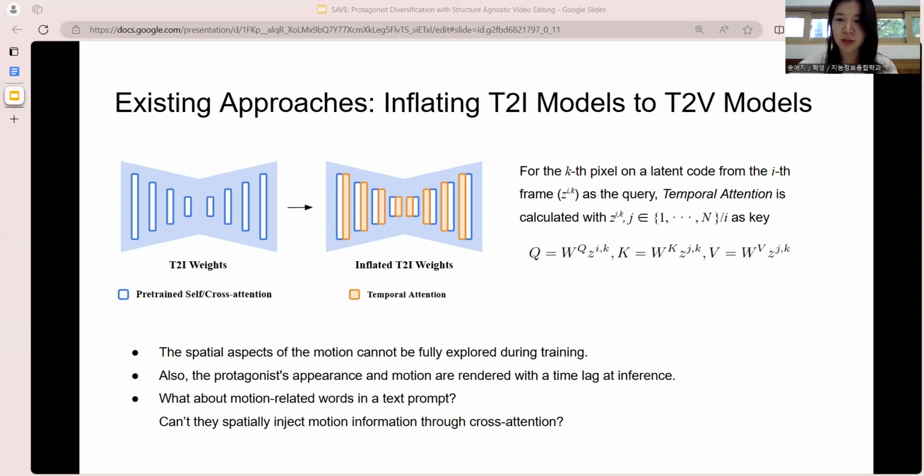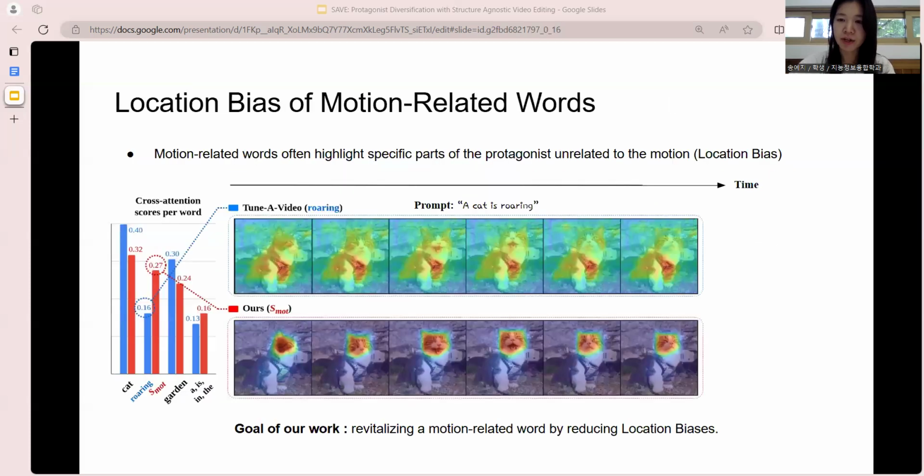First, the spatial aspects of the motion cannot be fully explored during training. Also, the protagonist's appearance and motion are rendered with a time lag at inference, where the former is processed in the cross attention, while the latter is processed in the following temporal attention. Therefore, we turn our attention to motion-related words in the text prompt. Can they spatially inject motion information through cross attention? However, as shown in the figure below, motion-related words often highlight specific parts of the protagonist unrelated to the motion.